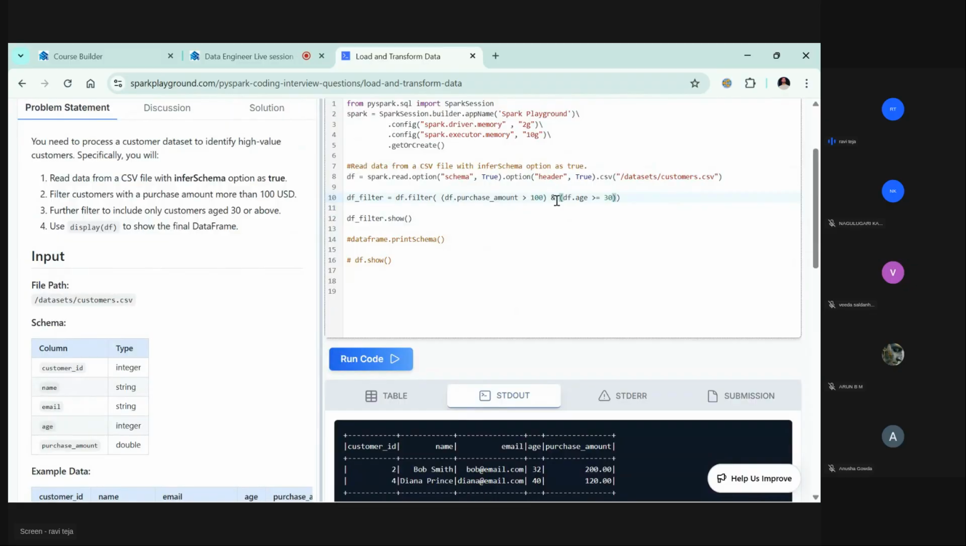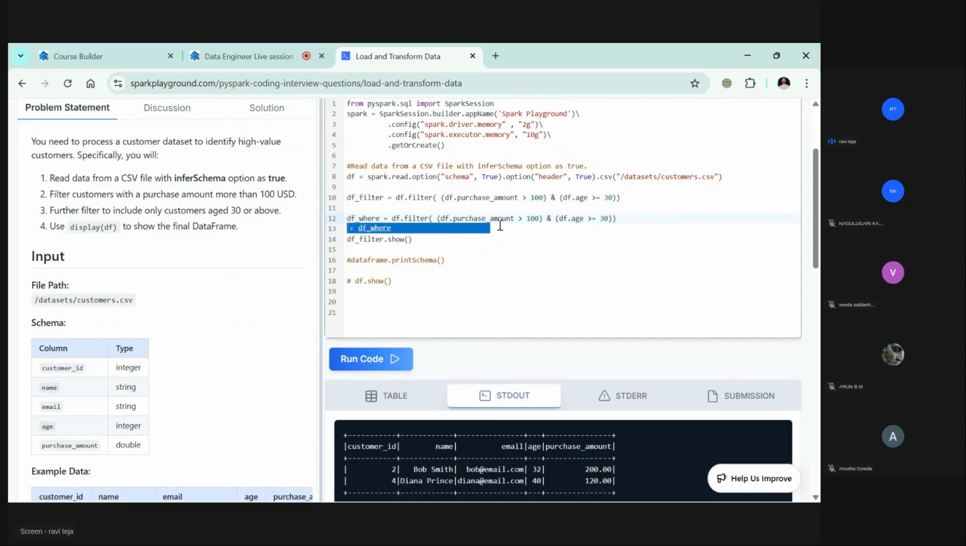So and in place of and, you use this for or, and use this for and. That's it. So this is how you filter a data frame. Okay, df dot filter. Same thing you can apply via the where function as well, and it will give the same output.